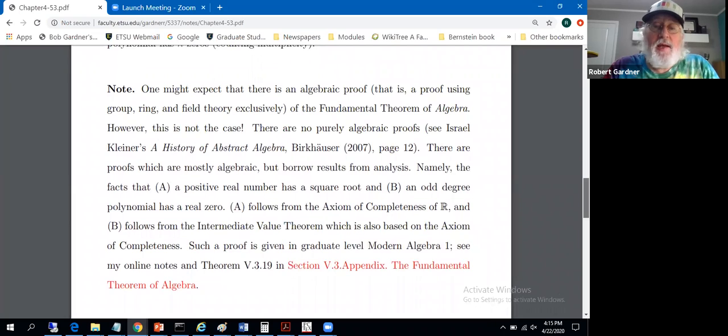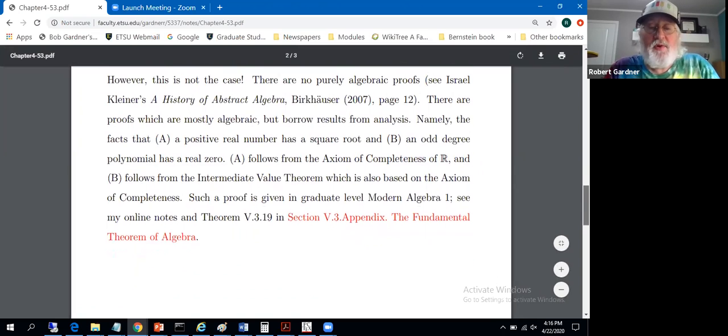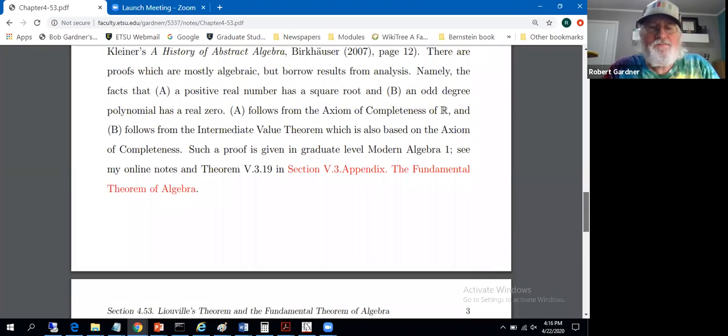And I always say, not to the algebra folks, but without a little bit of this analysis stuff, you don't even know what the real numbers are, without some kind of explanation of the real numbers as a continuum. And that's what the axiom of completeness gives. You can't even discuss the real numbers or the complex numbers for that matter. So in an informal sense, that's why there ain't a purely algebraic proof of the fundamental theorem of algebra, in my opinion.